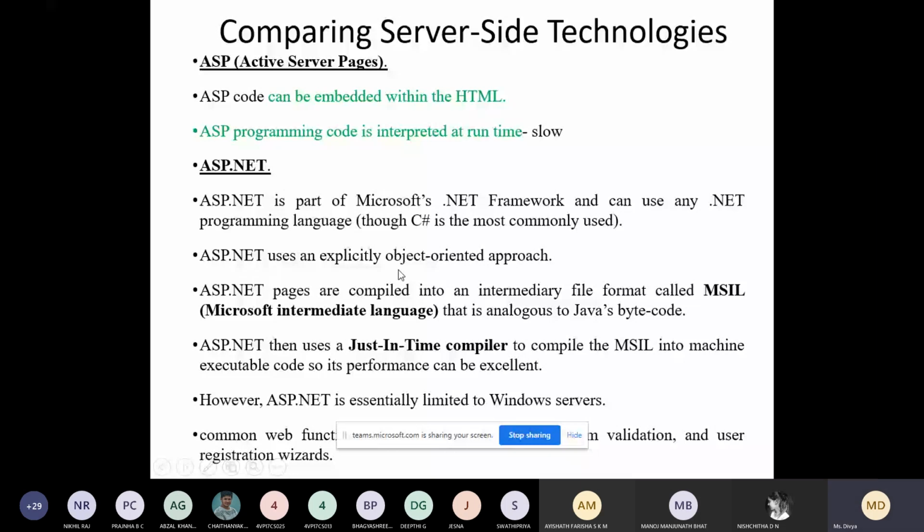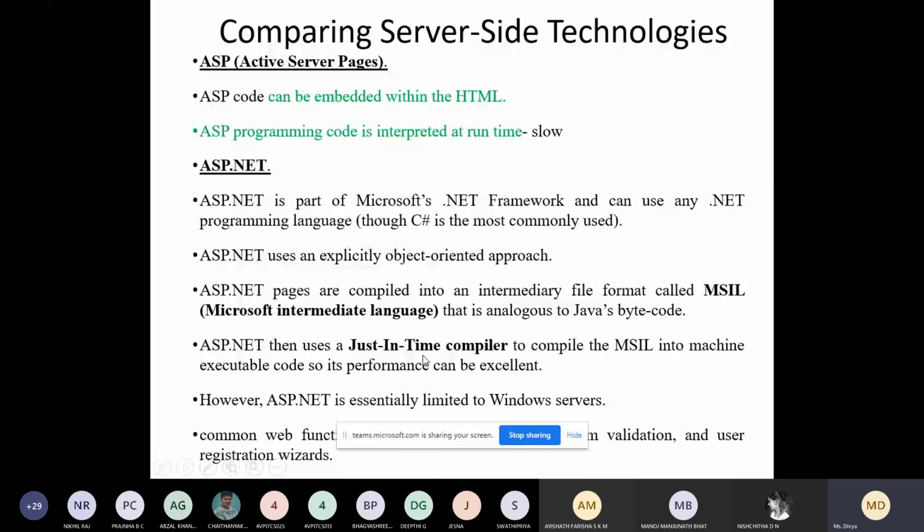The ASP.NET pages are compiled into an intermediate file format. ASP will be converted into Microsoft Intermediate Language, which is similar to Java bytecode. Then we use a just-in-time compiler. You have studied it, I think, in C# .NET.